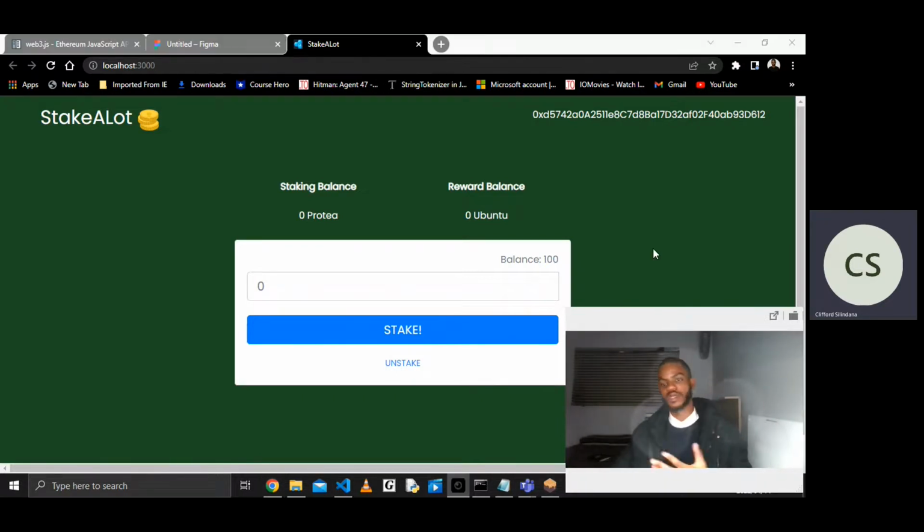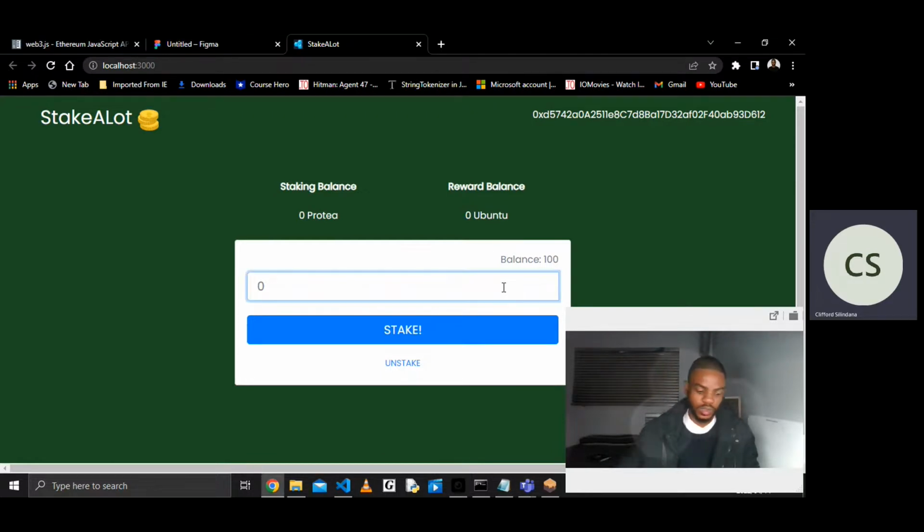So from here, the logic of the app is that you have tokens, and then you stake them onto the staking app. So this here is going to keep track of that transaction, and then you're going to earn your interest here.